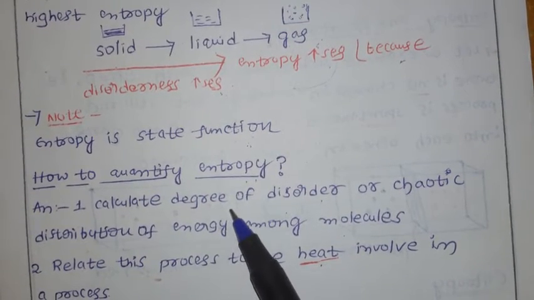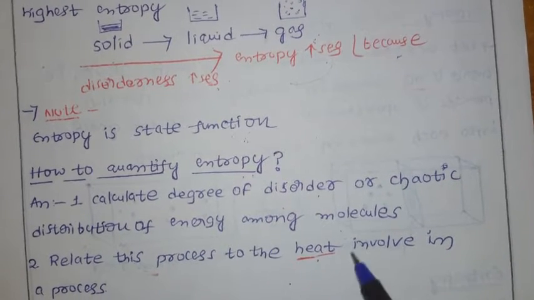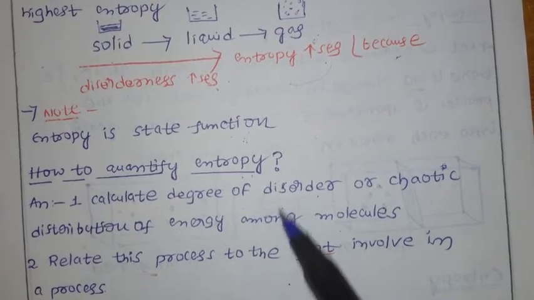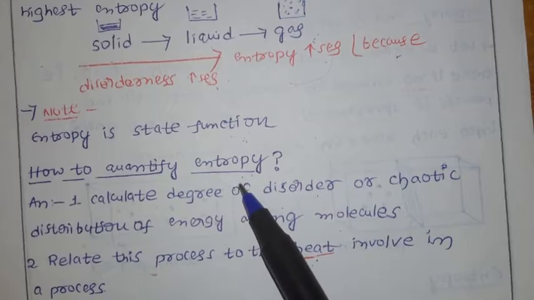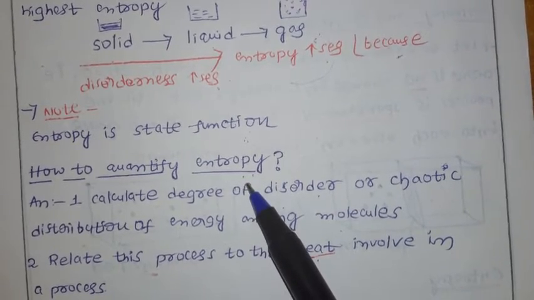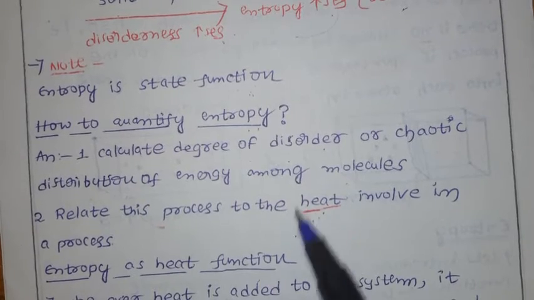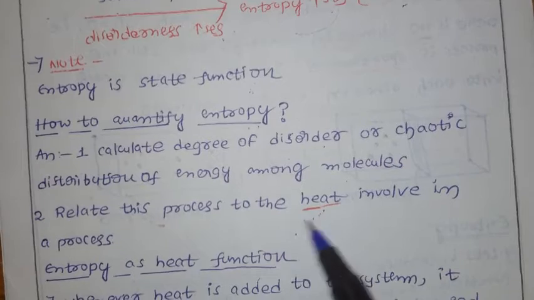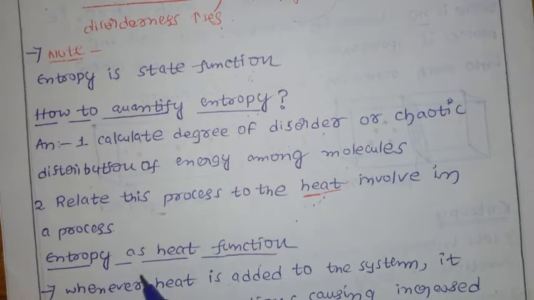If you do these two, you can quantify the entropy, meaning how much disorder there is. Now, entropy as a heat function. To measure the disorder we have to consider the heat also, so entropy depends on heat.